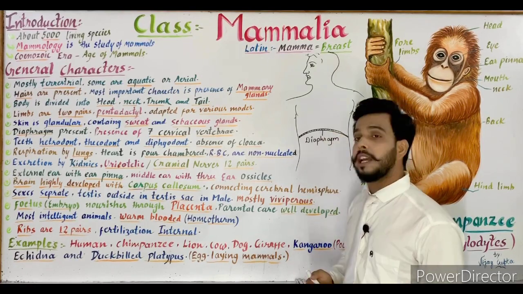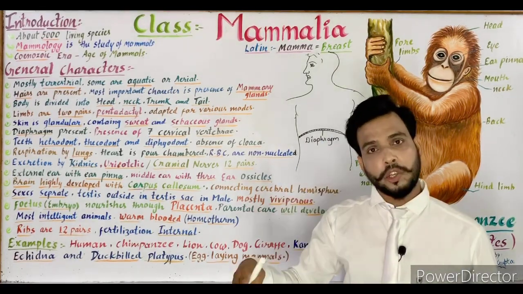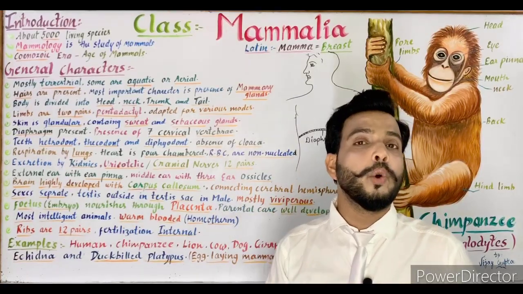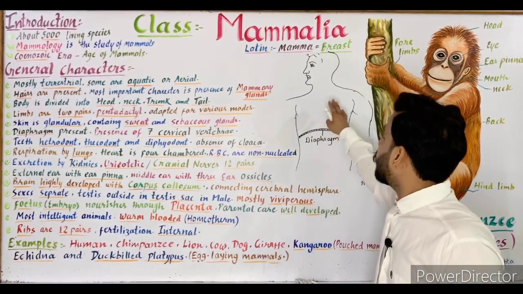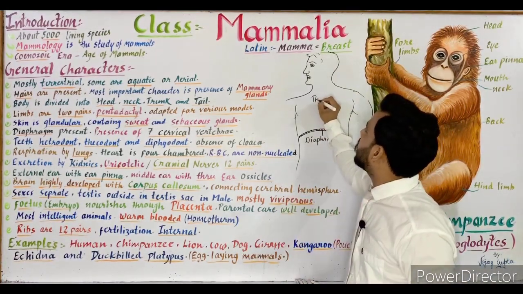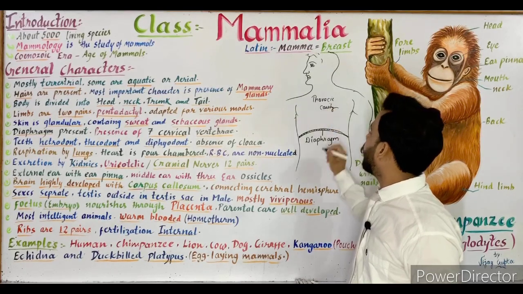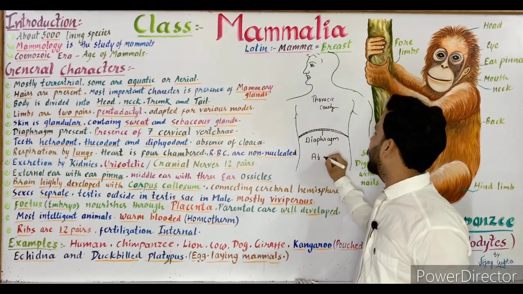So now you know what a diaphragm is. The diaphragm is a separation which divides our body cavity into the upper thoracic cavity and the lower abdominal cavity. As you know, the upper part is called the thoracic cavity, while the lower part is known as the abdominal cavity.